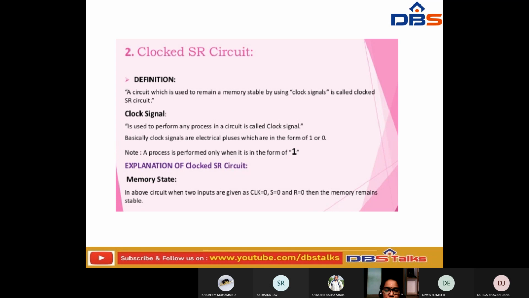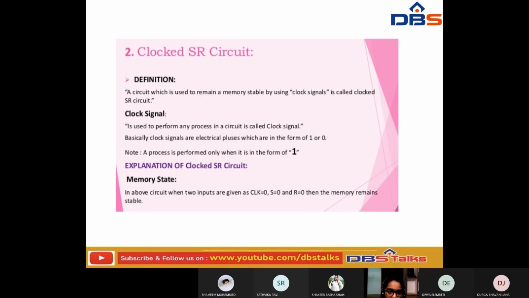Then what is a clock signal? Now let us see what is a clock signal. A clock signal is used to perform any process in a circuit, and that is what we call a clock signal.